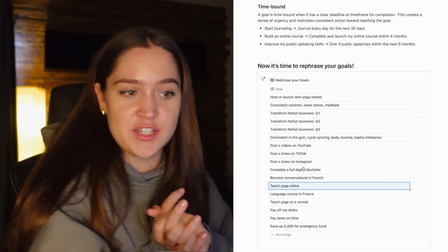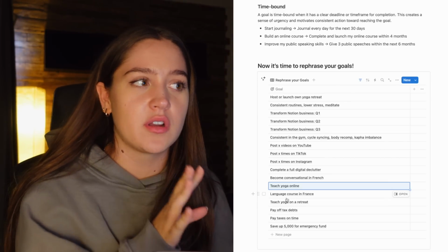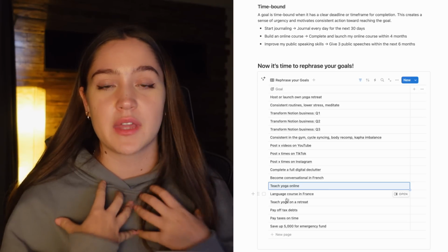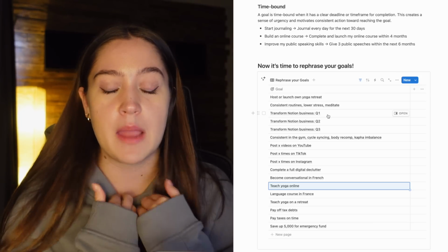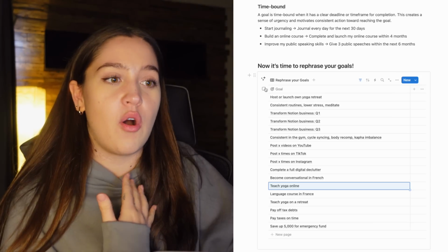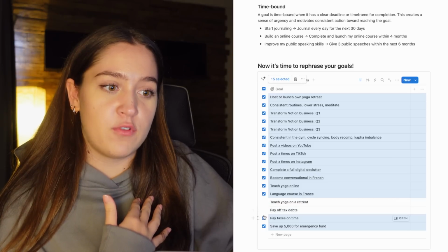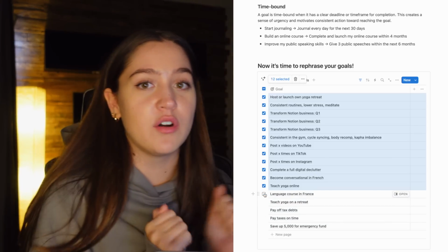So quick explanation of why some goals were moved to the bottom. This was a personal thing. This is not part of the Notion page, because this is something I do personally, and not everybody might structure their goals this way. Like I mentioned earlier, I personally plan out my year in 12-week year increments. So all of these goals, except for these 5, are goals that I'm going to have in my 12-week years.